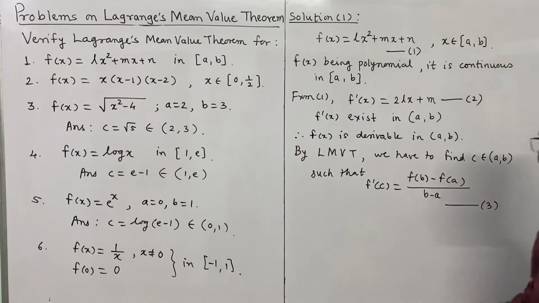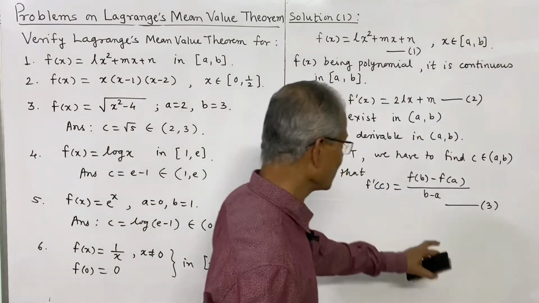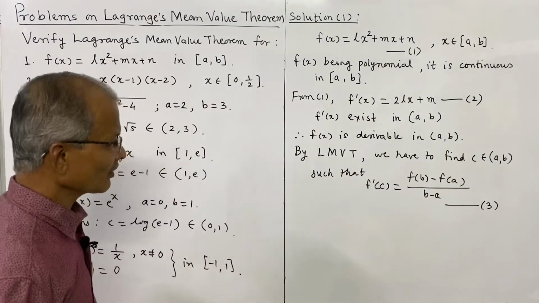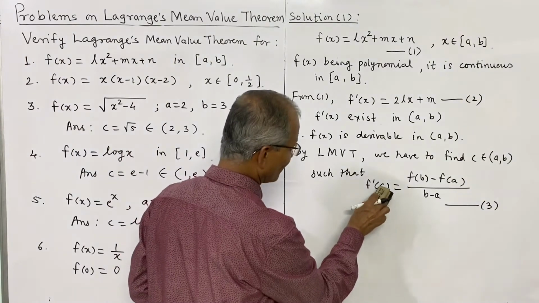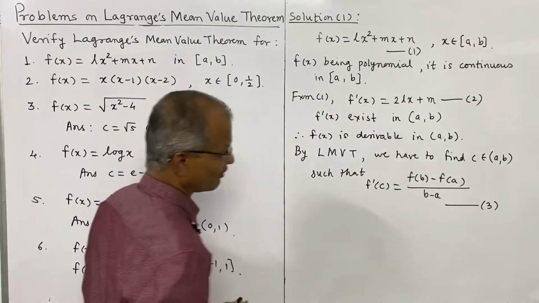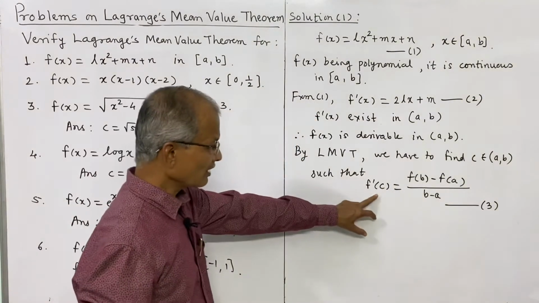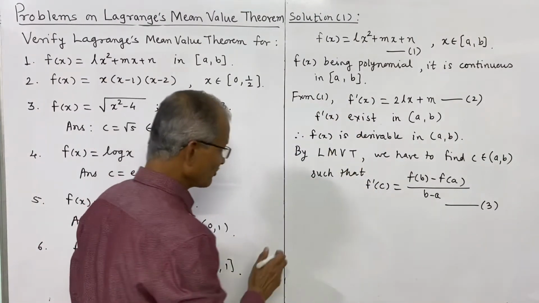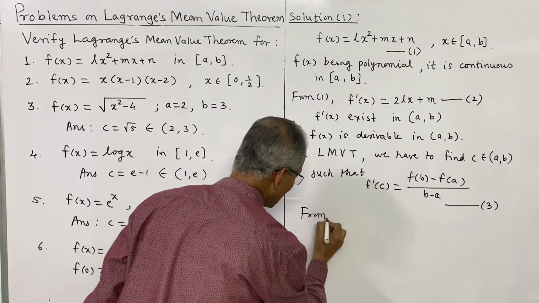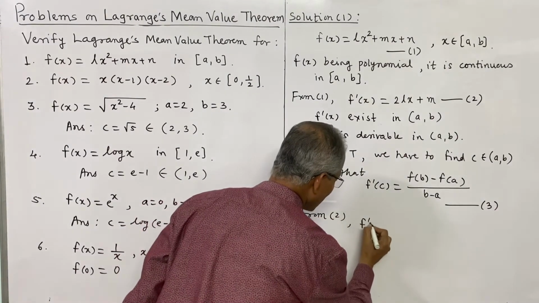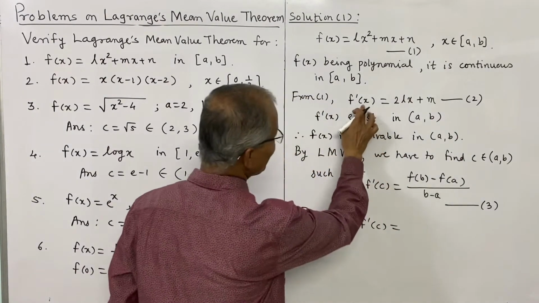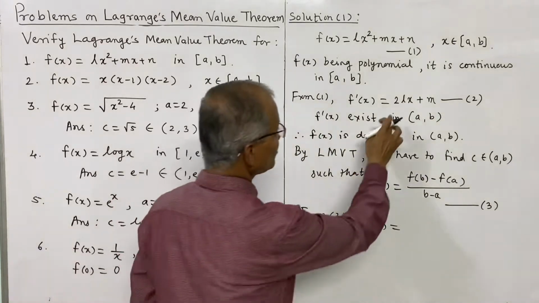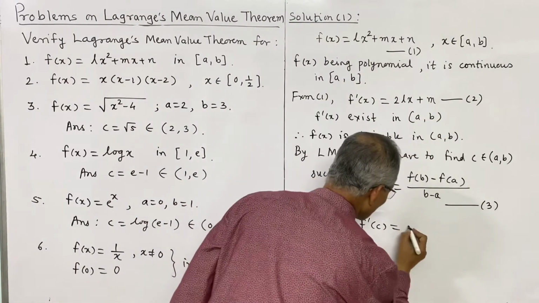We have to find the value of c, and that means we have to solve this equation, and for that purpose we shall obtain the value of what is f dash of c, what is f of b, and what is f of a. To get the value of f dash c, we shall use second, and from 2 what is f dash of c? You see, replace x by c, that will be 2lc plus m.